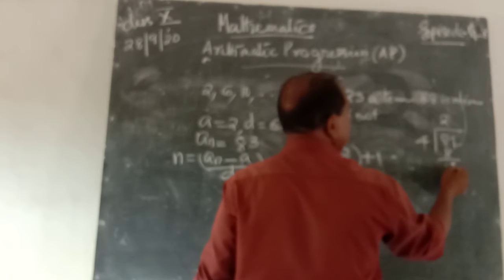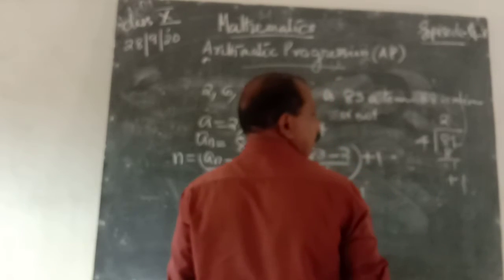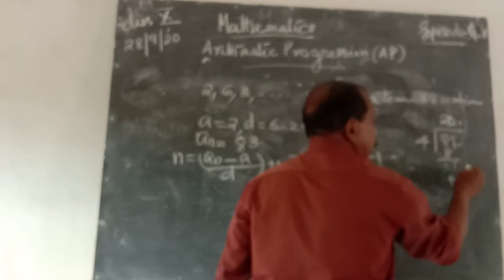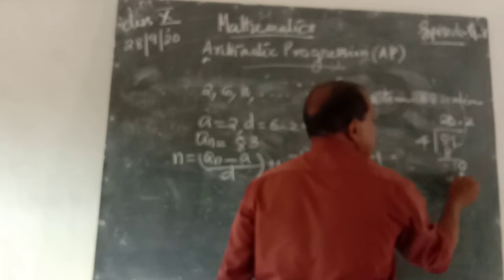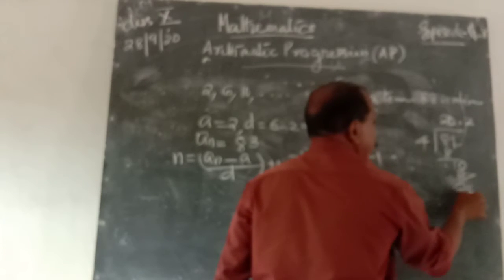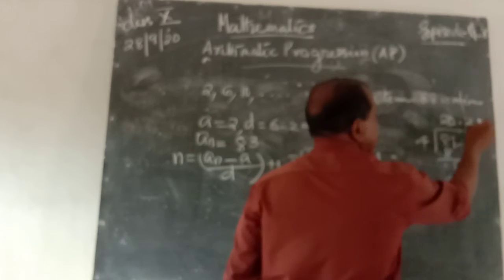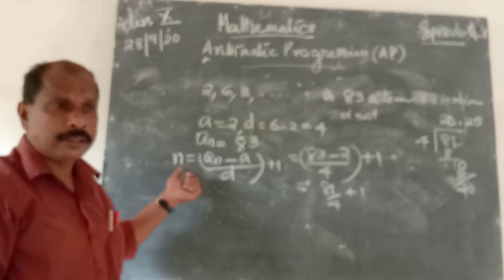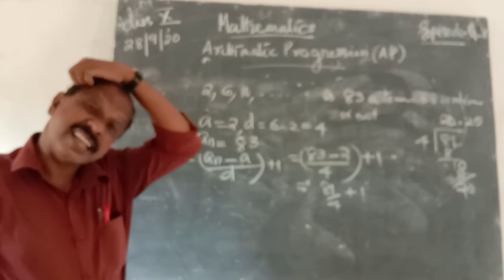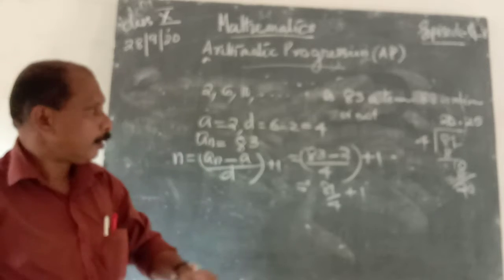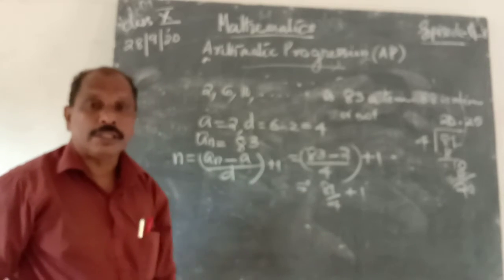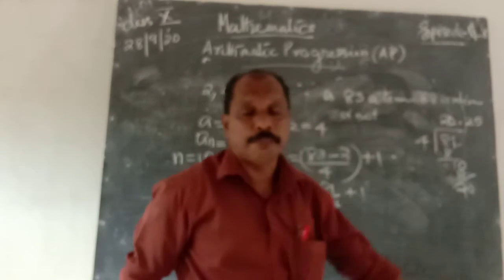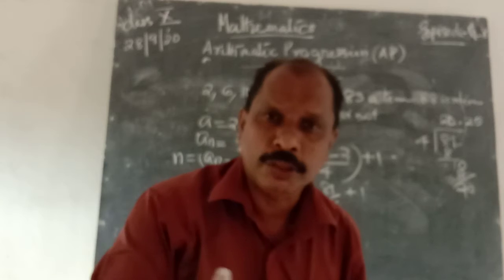The remainder is 1. Bringing down the 1 gives 10, then 4 twos are 8, remainder 2, then 20, and 4 fives are 20. That is 20.25. Always, n is the number of terms of that arithmetic progression. It is always a natural number, a counting number. But 81 by 4 is not a natural number. It is a decimal number, 20.25.